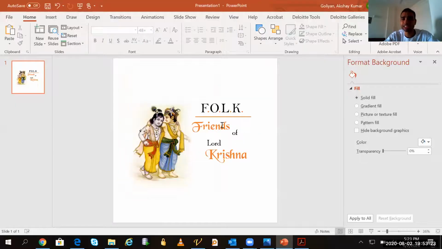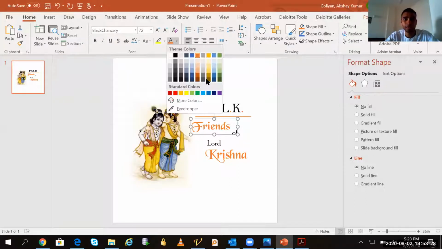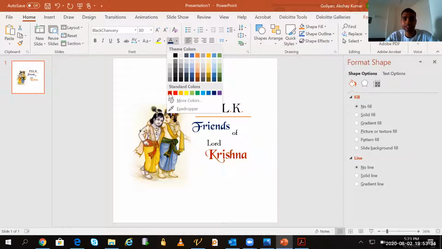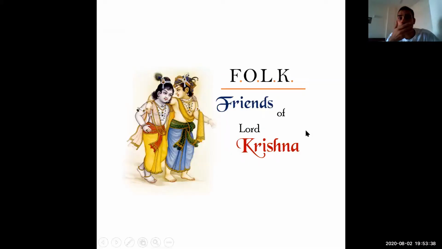Let's say I'm keeping Friends of dark blue color, and Krishna I'm keeping in this dark saffron color. This also looks good because this blue color and dark red color match the image, Prabhuji. Blue is the dhoti of Lord Balram and red is the belt of Lord Krishna, like that.